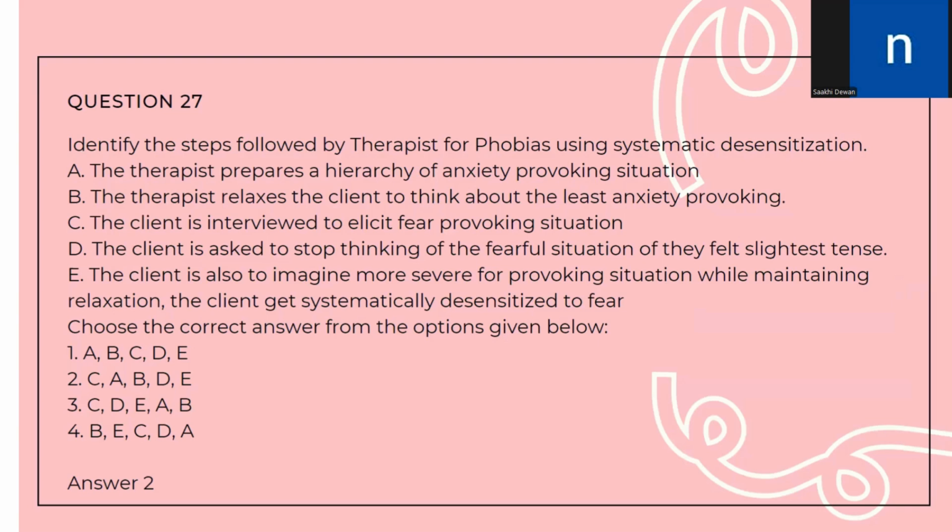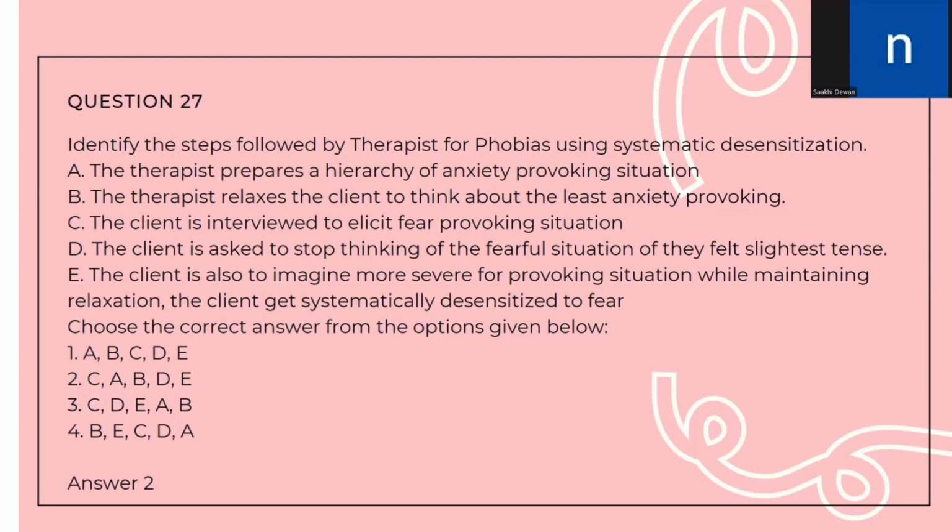Identify the steps followed by therapists for phobias using systematic desensitization. So, systematic desensitization was given to us by Wolpe. It is used for treating phobias. So, under this, the therapist prepares a hierarchy of anxiety-provoking situations. The therapist relaxes the client to think about the least anxiety-provoking situation. The client is interviewed to elicit fear-provoking situations. The client is asked to stop thinking of the fearful situation if they feel the slightest of tension. The client is asked to imagine more severe fear-provoking situations while maintaining relaxation. The client gets systematically desensitized to fear.